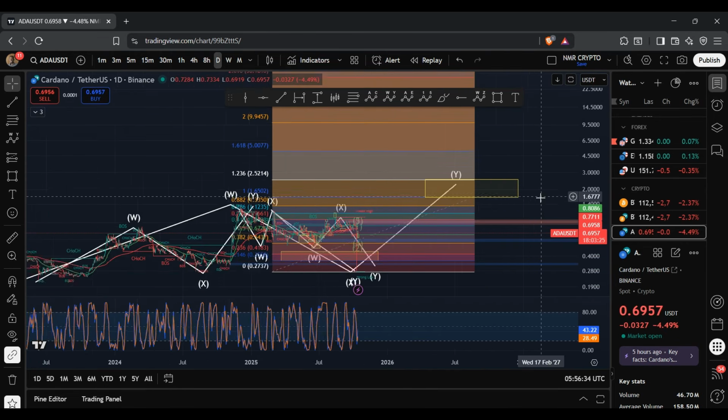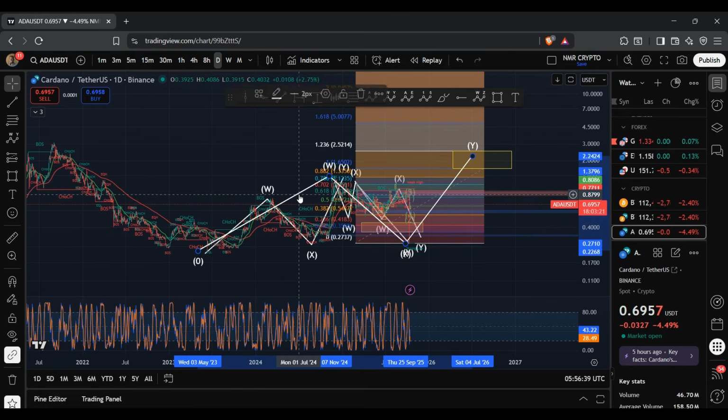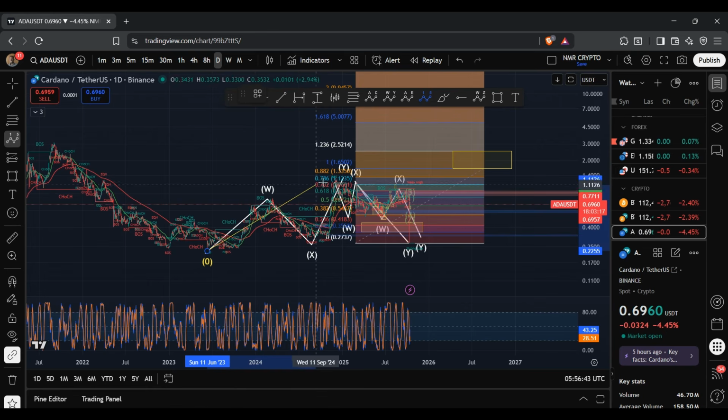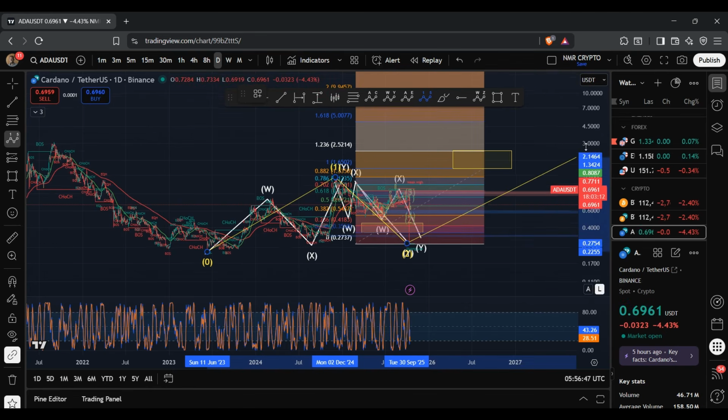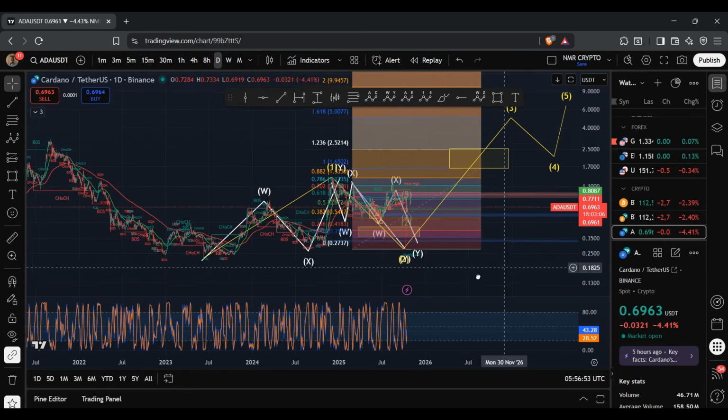Now, if ADA was to exceed this region and retrace towards the 1.618 level, that would then trigger a 5-wave structure. And in essence, this WXY structure could have formed the wave 1 instead, as opposed to the wave W. Like so, and this corrective move to the downside could have formed the wave 2, and then the wave 3 as a minimum requirement would have to reach the 1.618 level. And then we could see the wave 4 and the wave 5 play out like so.